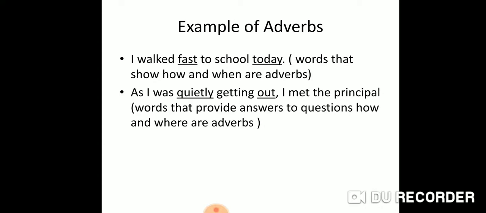Second one, as I was quietly getting out, I met the principal. So what is the action here? Getting out is the action. How did I get out? Quietly. Getting where? Out. So these two are adverbs.